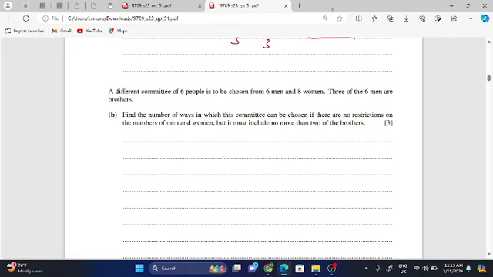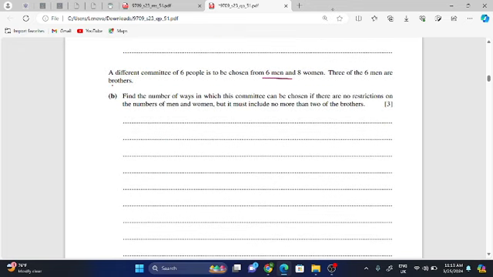Now the next part suggests that a different committee of 6 people is to be chosen from 6 men and 8 women. 3 of the 6 men are brothers. Find the number of ways in which the committee can be chosen if there is no restriction on the number of men and women, but no more than 2 of the brothers can be chosen.